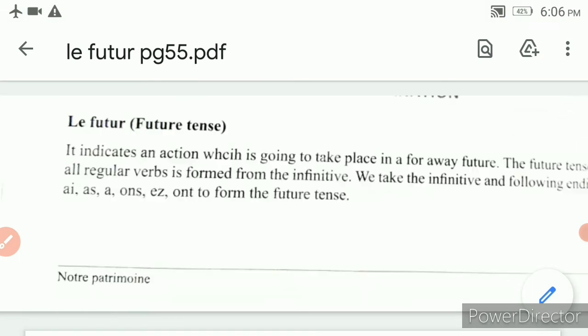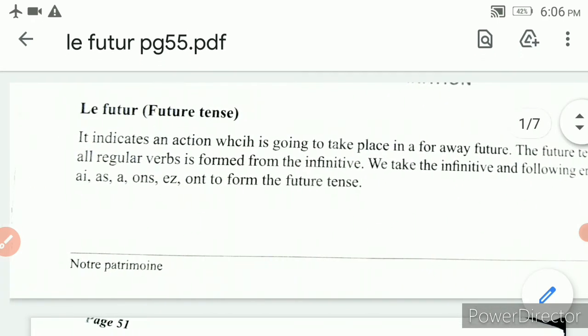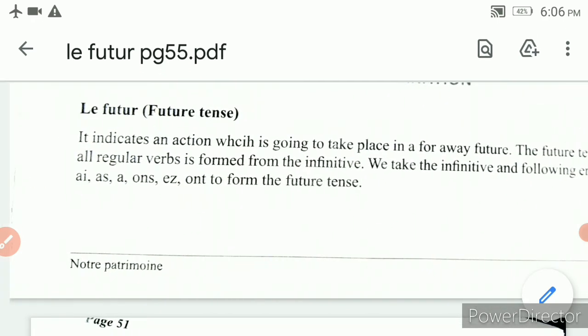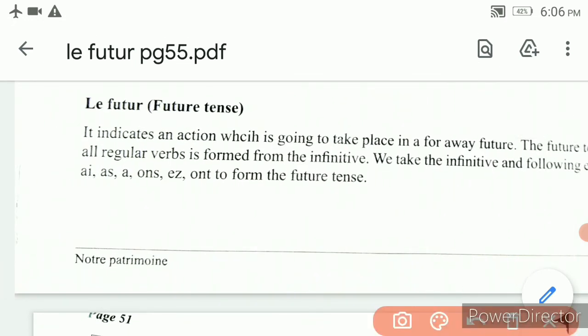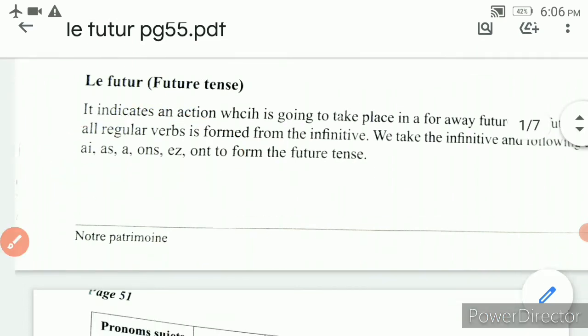I repeat one more time. What is future? Future is an activity that is going to happen in the future. It is called le futur. It is formed with the infinitive, and you are adding the following endings to it. So that's what we have done.